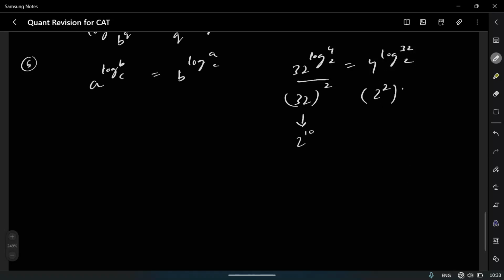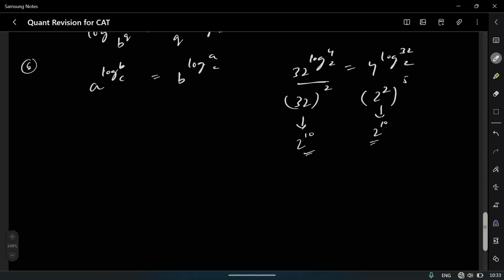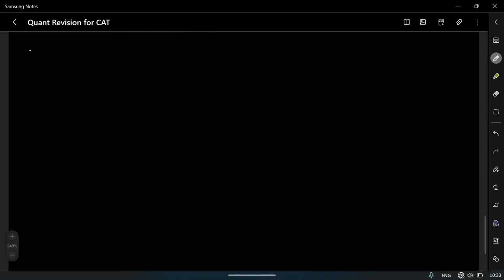Here 4 is 2 square, and 32 is 2 power 5. So on the right side also, this gives 2 power 10. So both are equal, right? And the next formula is the most important thing.